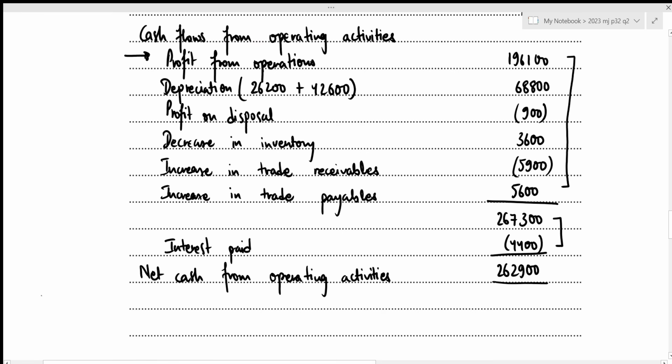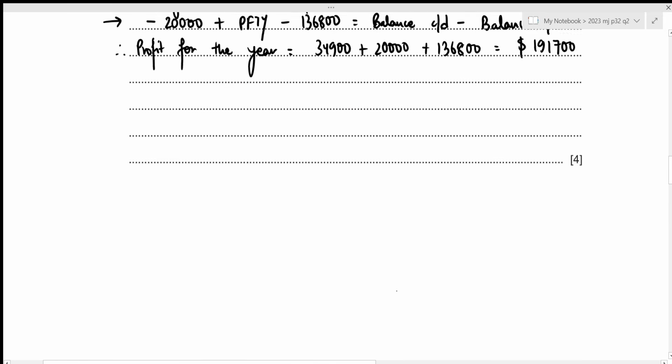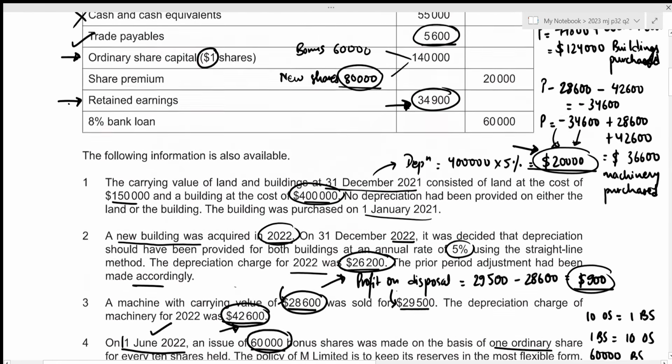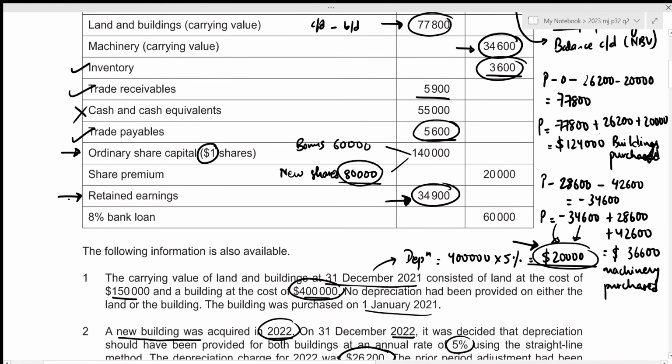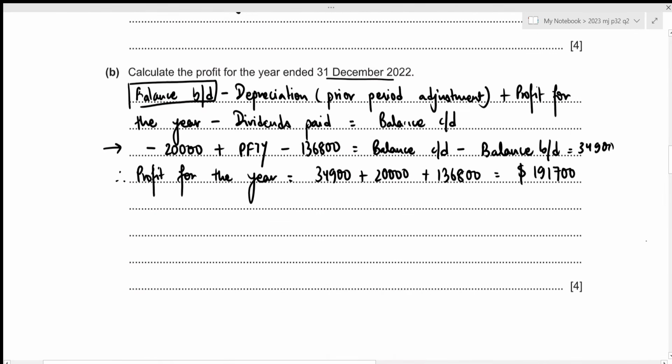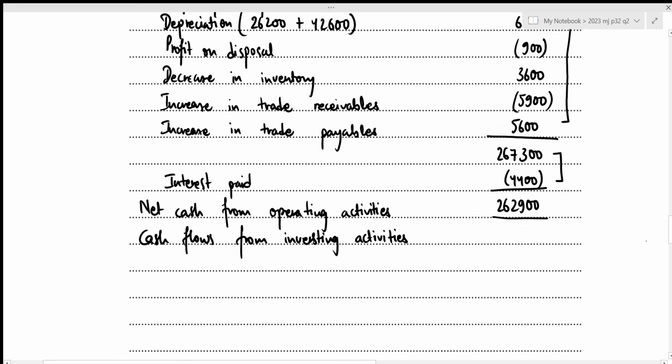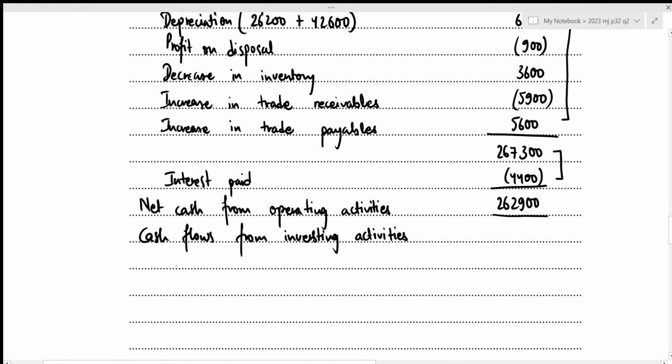Now we can move towards our investing activities section. So that will be cash flows from investing activities. And in this case, we only include the purchases and sales of our non-current assets. So we've already figured out the purchases of building and machinery. We can start with those amounts. So right here, we have purchases of buildings to be 124,000 and purchases of machinery to be 36,600. Let's include this. And remember that these are the purchases, which means that we need to pay in order to purchase those non-current assets. So these will be our cash outflows, which we need to subtract.